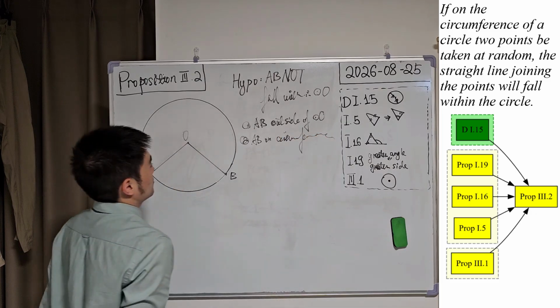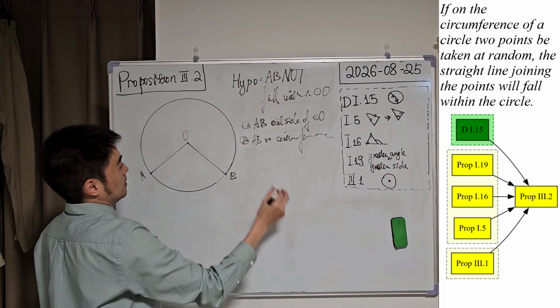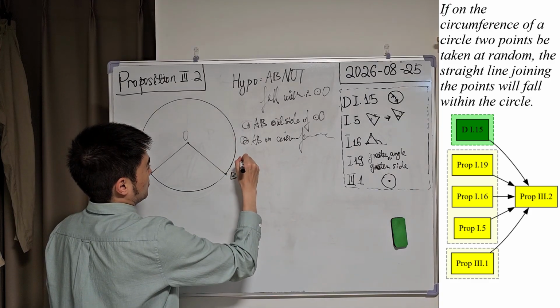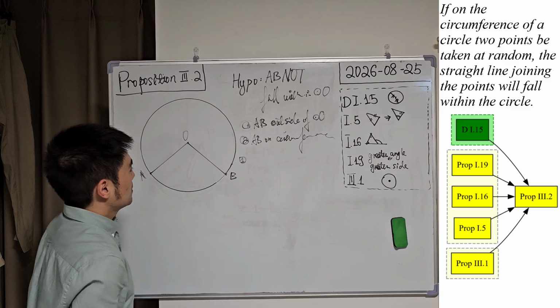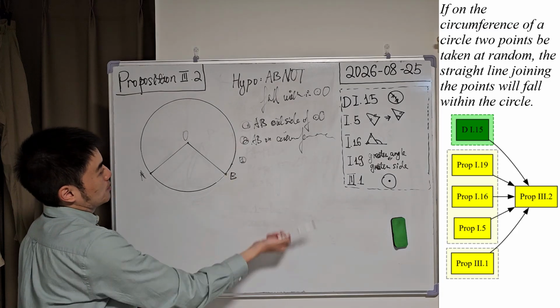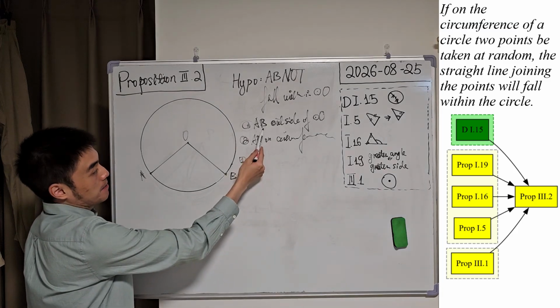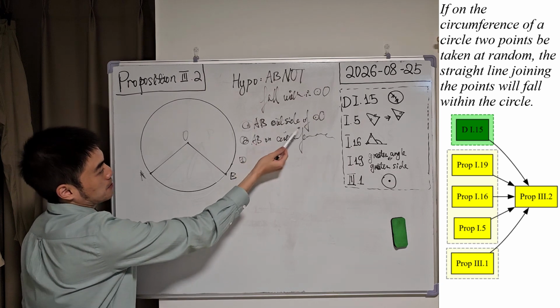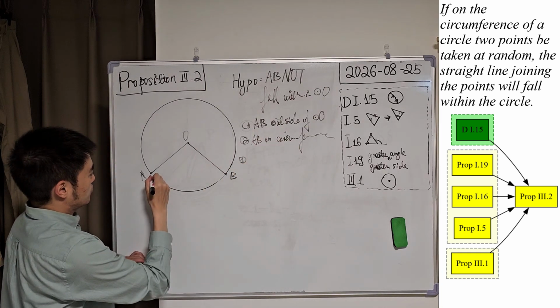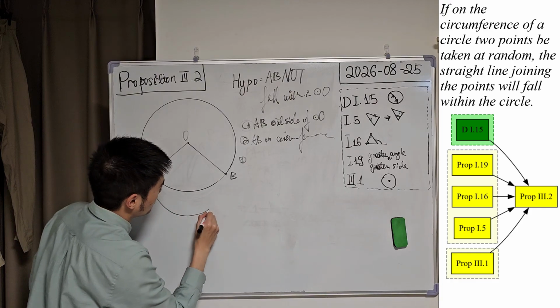So let's try to prove scenario 1 at first. In this scenario, we suppose the straight line AB lies outside of the circle. So let us join AB together here.